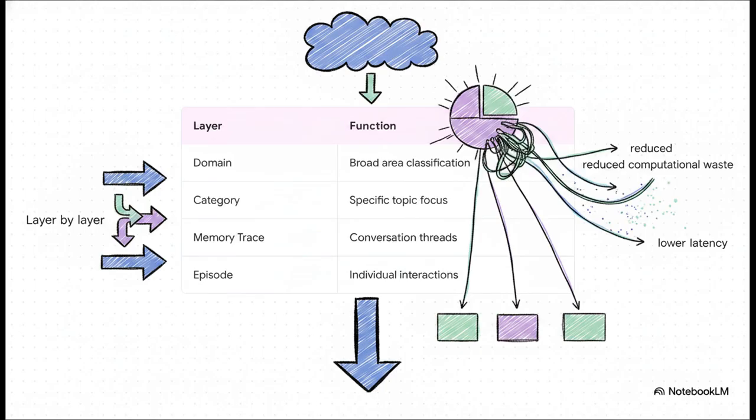So instead of scanning a flat database top to bottom, these systems route queries layer by hierarchical layer. The domain layer identifies the broad area, like customer support. Then the category layer narrows it down to shipping issues. The memory trace finds the relevant thread, and finally, the episode grabs the exact time-stamped message. It is surgical. It drastically cuts computational waste and slices latency right down in production.